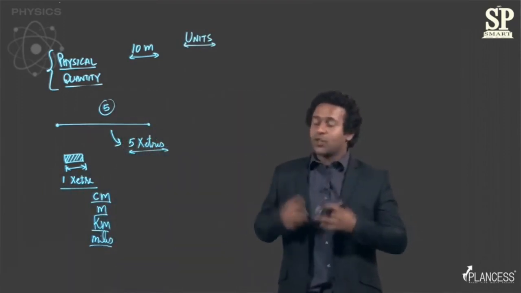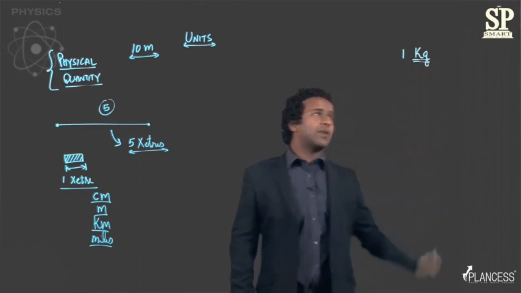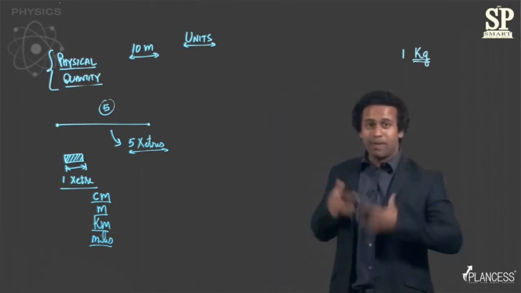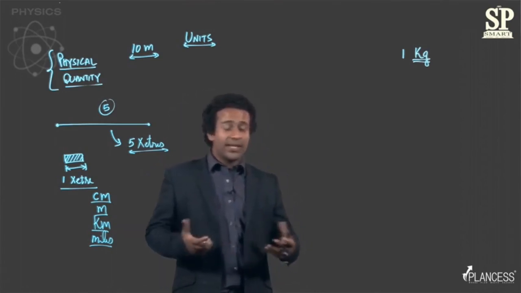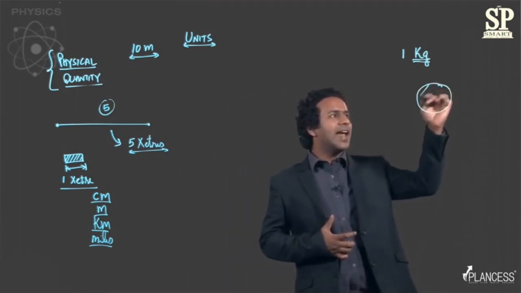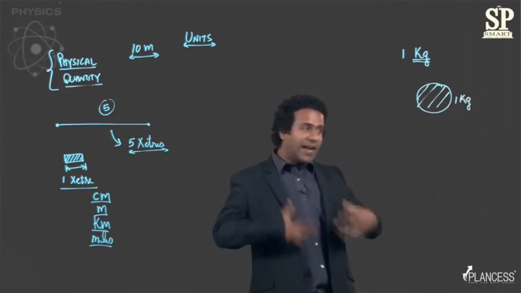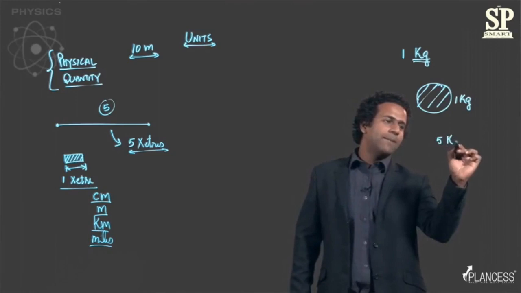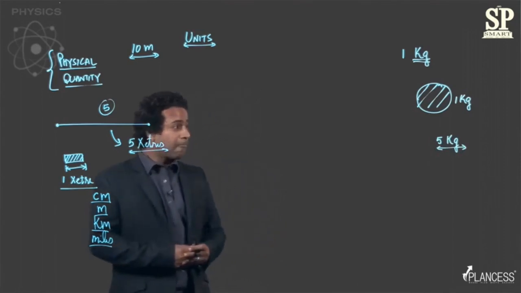For example, let's also take the case of weight. You know that weight, or to be more specific, mass, is measured in kgs, right? Whenever you buy something at the store, you buy it by kgs, right? So how did we come up with the idea of 1 kg? Well, it's simple. We wanted to measure mass, so we took a defined amount of mass and started calling it 1 kg. So if something had 5 times the mass as compared to our standard, then that particular thing would be said to have a mass of 5 kg. Right. So that is the idea of units.